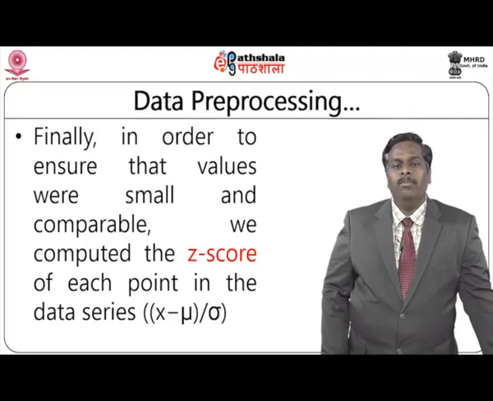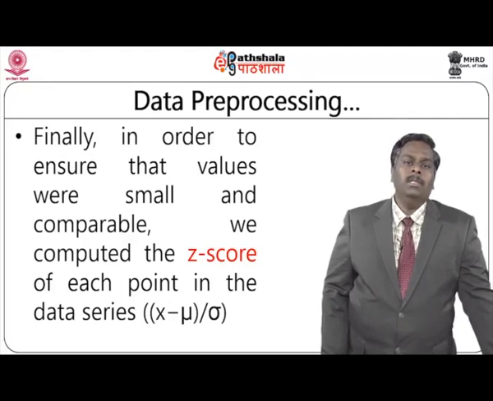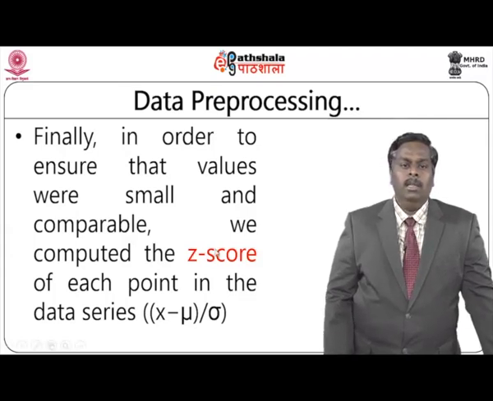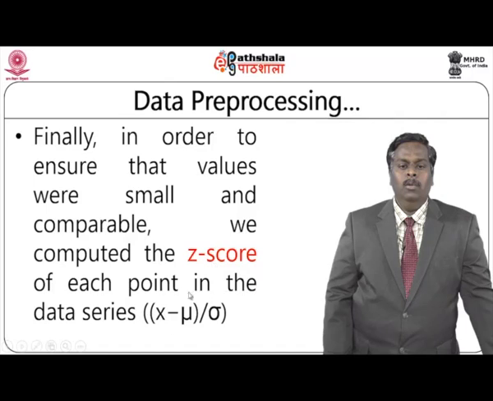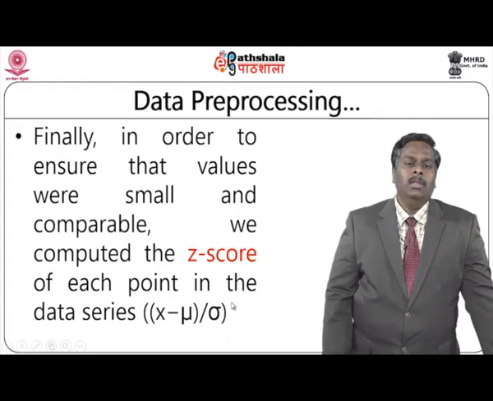entire information. Therefore, you will have to normalize the values in the range of 0 to 1 or even in a very smaller range. Here in this case study, they have made use of a methodology called Z-score computation, which makes use of the average and standard deviation for mapping a larger value to a smaller range. So, if the given value is x and the average of the set of given values is mu and its standard deviation is sigma, then a value x will be converted into a value represented by this equation. So, these are the 3 types of pre-processing which they did as part of their work.